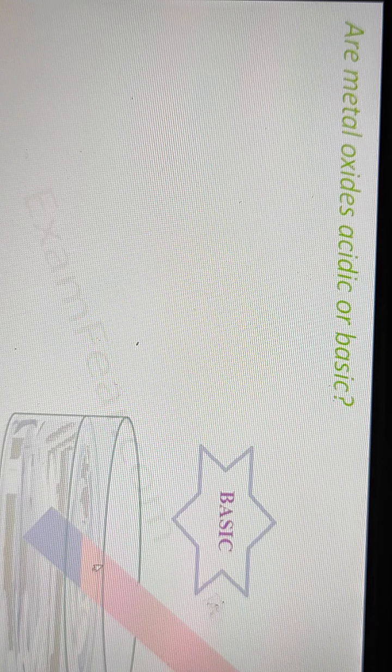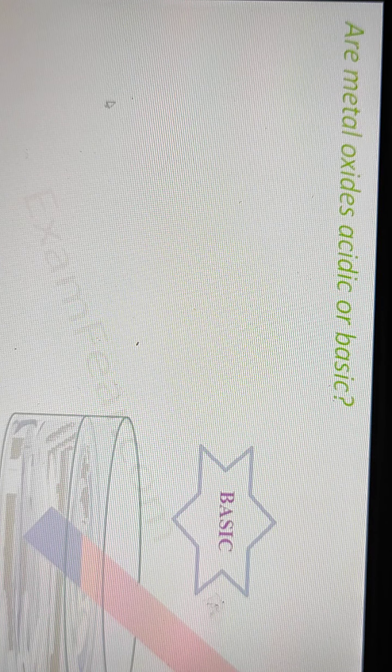Now we will follow the simple litmus test. You remember the litmus test? In the litmus test, we have a litmus paper like this. There are two types of litmus paper: one is red litmus and the other is blue litmus. You have to dip the litmus in the solution, and based on the changes in the color, you can say whether the solution is acidic or basic in nature.